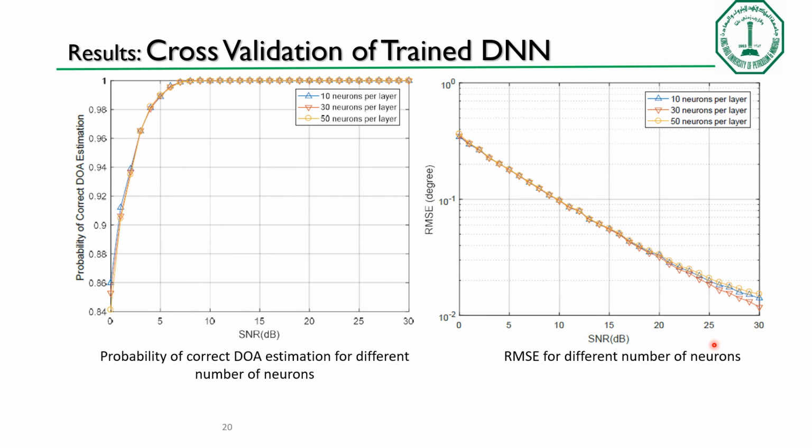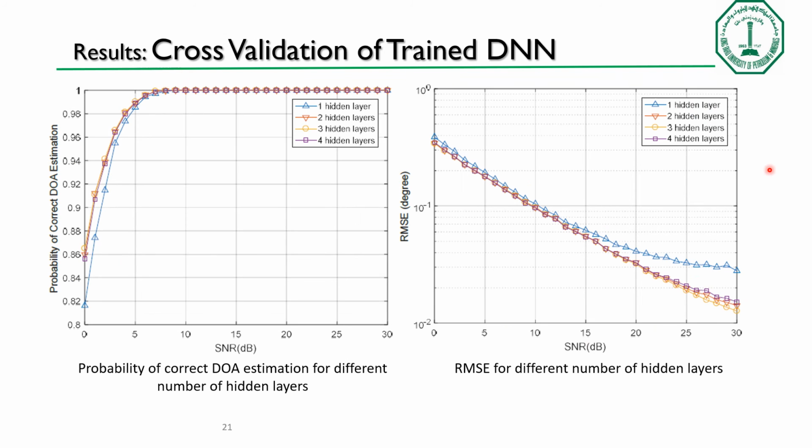Then we evaluate the network with different numbers of neurons per hidden layer. As you can see here, the network with 30 neurons per hidden layer has better performance. So we fix our network with the 1-step linear increase and 30 neurons per hidden layer. Here we evaluate the number of hidden layers that we will use in our network. As you can see, the network trained with 3 hidden layers has better performance.